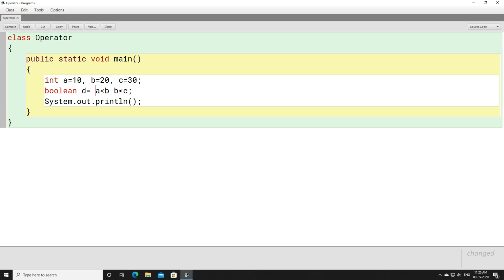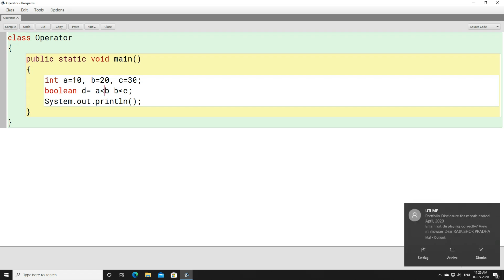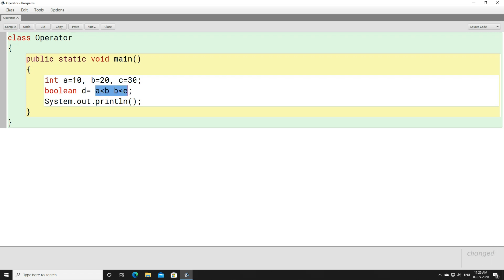Look here, we have 2 relational operators, isn't it? A is less than b, b is less than c. We have used 2 relational operators here. Relational operators come under binary operators, you can say that. The reason is that less than needs to be used between 2 operands. If you don't have 2 operands, you cannot use the less than sign, so it comes under binary operators. Now if you want to get a single result out of this, then you have to use a logical operator.